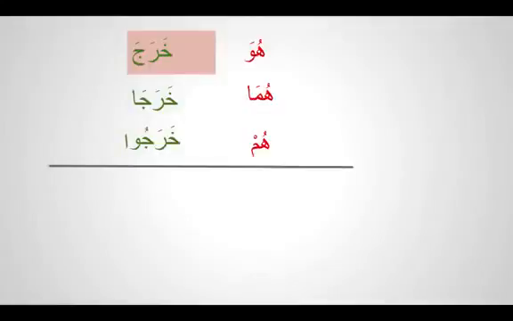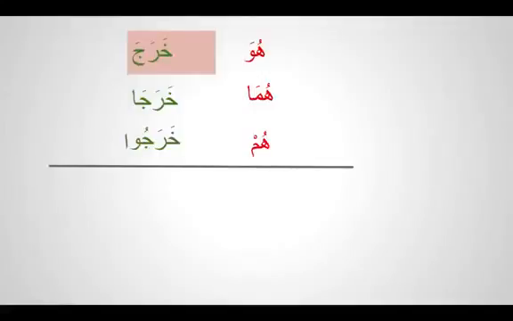If you remember in nouns, we talked about muzakkar and muannas. So how do we make a muzakkar noun muannas? Most of the time we add a ta marbuta. So when you add a ta marbuta, you know that is a feminine word. Mudarrisun, you add ta marbuta, it becomes mudarrisatun. But there is no ta marbuta in verbs.